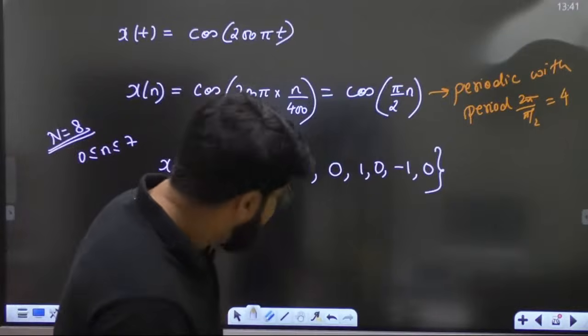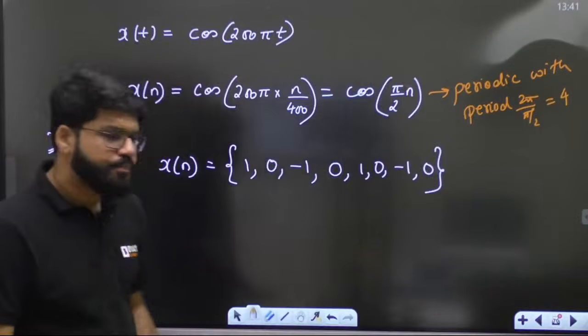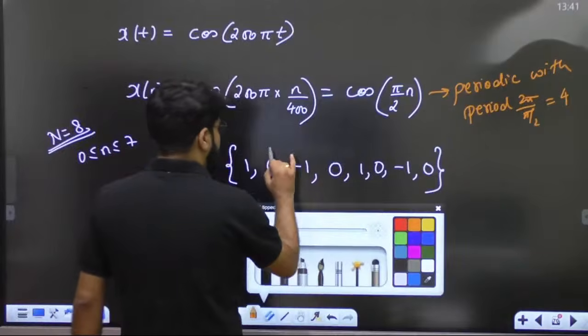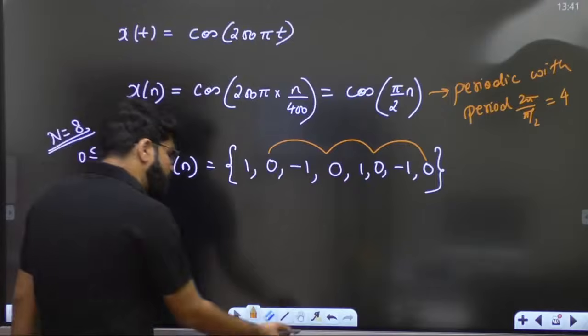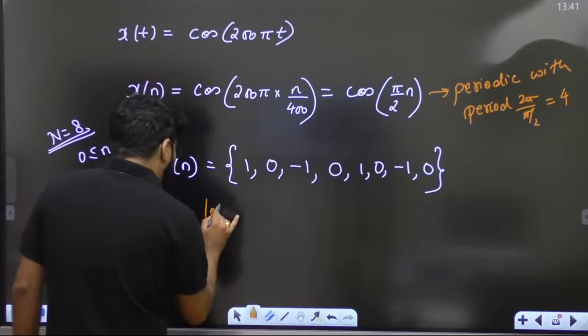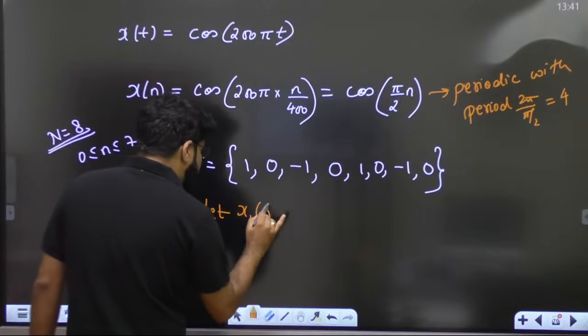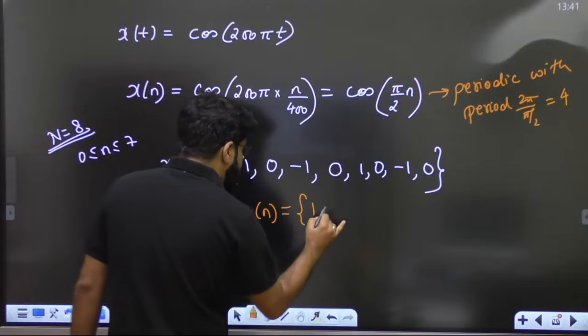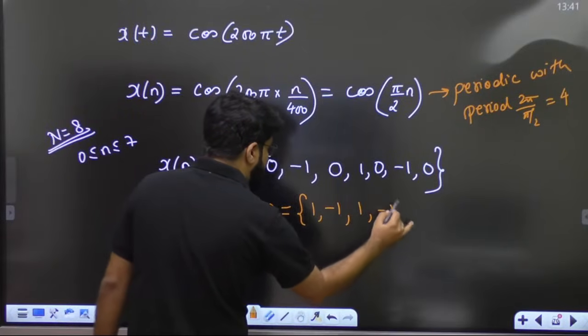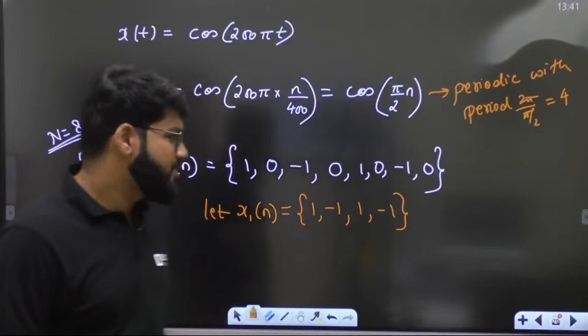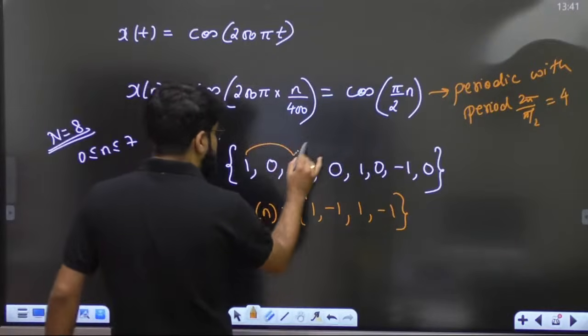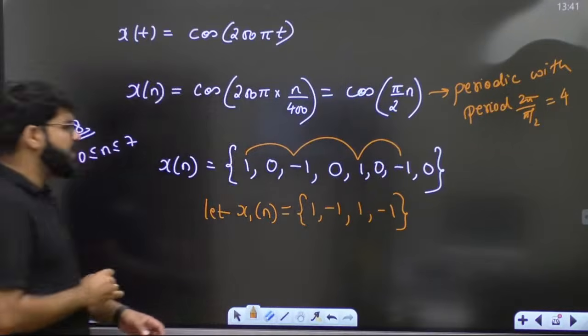आप देखोगे, you have alternate zeros. You are able to feel that there are alternate zeros. मतलब again it is the zero padding case. Zero padding to what signal? If you take the signal x1n as 1 minus 1, 1 minus 1, and then include the zero padding, then your question is solved. Consider the signal x1n.